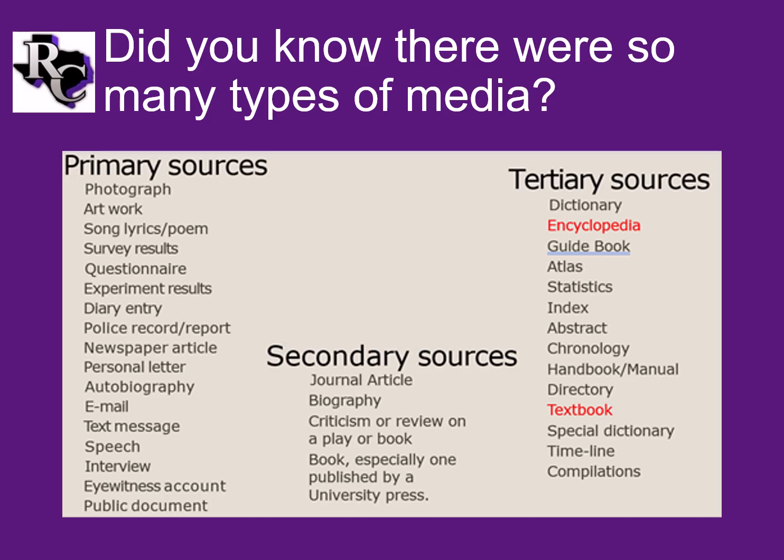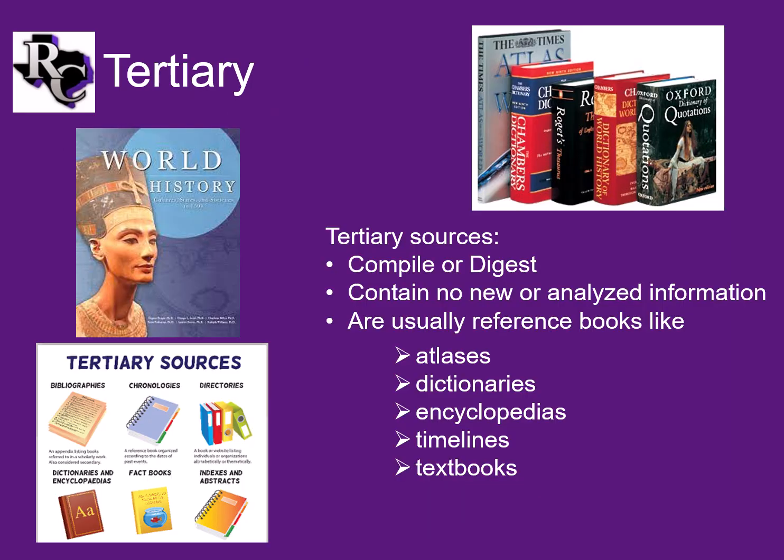This video will help. Encyclopedia and textbooks are in red here because they give students the most trouble. We'll explain why in a minute. Let's start with the least useful of your types of sources, tertiary. Tertiary means third level. That is because it is below your primary and secondary sources in quality and value.